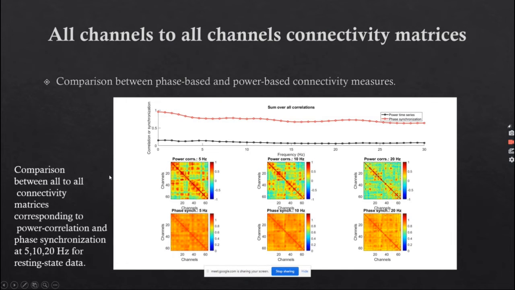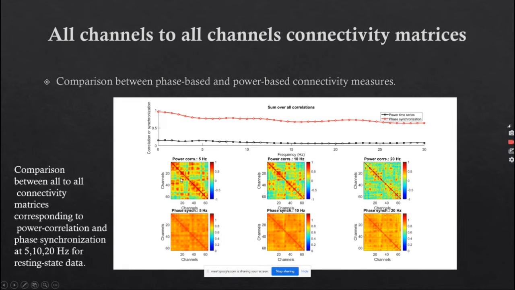So these are all-to-all channel connectivity matrices. Using the complex Morlet wavelet transform, we can extract phase angle information, and we can also extract power information. Now if we take power values from two different electrodes and use a statistical correlation like Spearman or Pearson correlation between these two channels, then we can compute power-based synchronization, or power correlation, between those two regions of the brain.